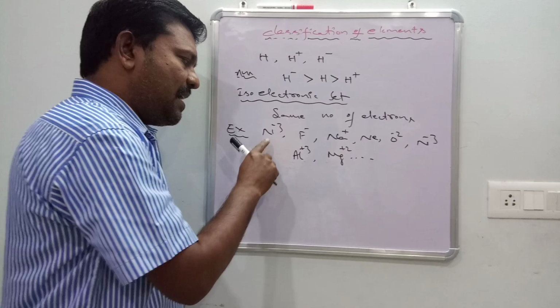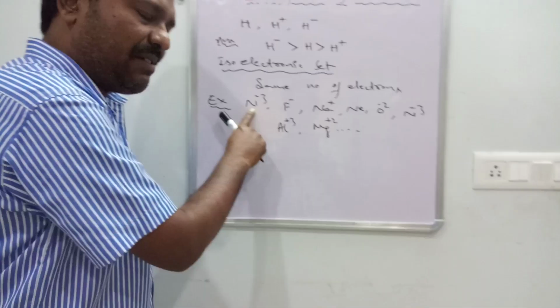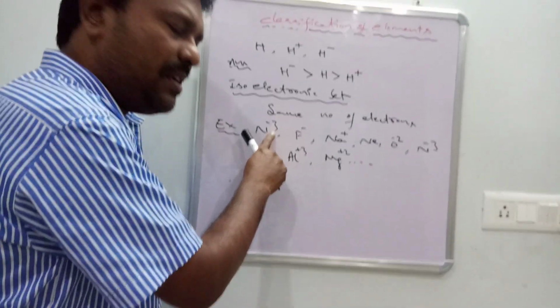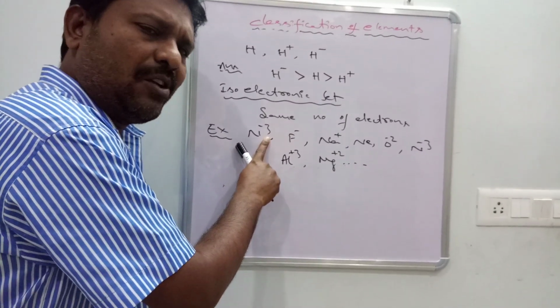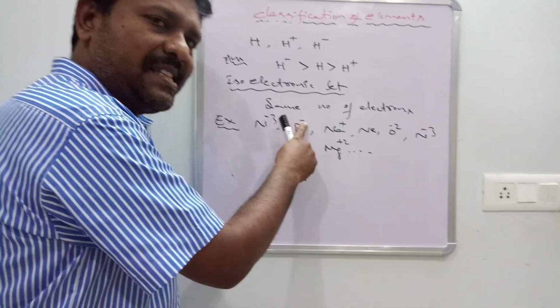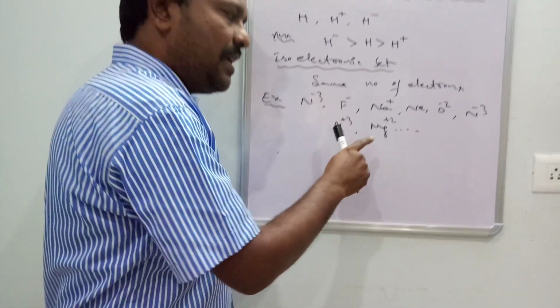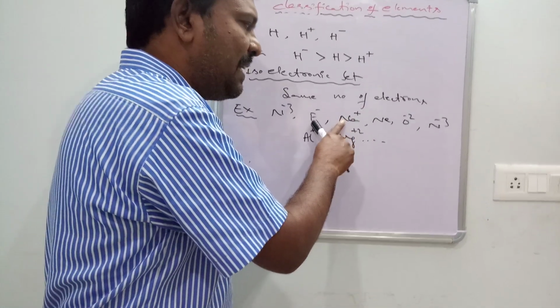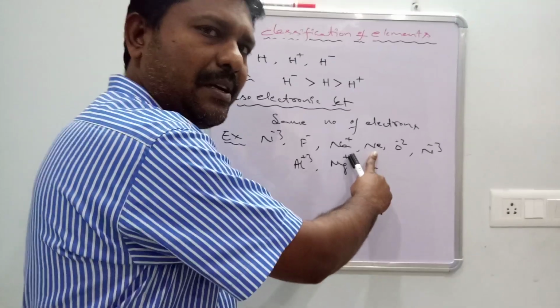Observe. N minus 3: nitrogen is 7, minus means gain of electron, gain of 3 electrons, so N minus 3 has 10 electrons. F minus: 9, minus means gain of 1 electron, 10 electrons. Na is 11, plus means loss of 1 electron, 10. Neon, atomic number 10, 10 electrons.